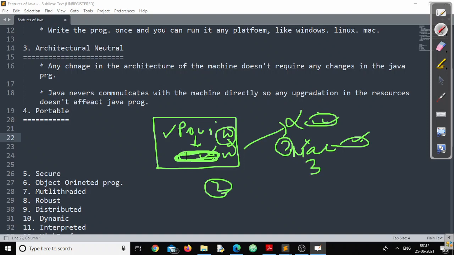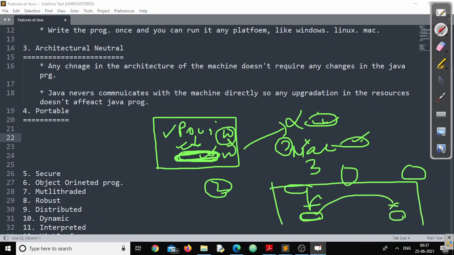Here, the program is already written for this particular machine. Now I want to migrate from Windows to Linux, and from Windows to Mac. The migration process is basically called portable. So that particular Java program is okay with any migration. Like the number remains the same and only the service provider changes, the same thing here. The code is written for one machine, and it can be happily migrated to another machine. This is what is called portability.